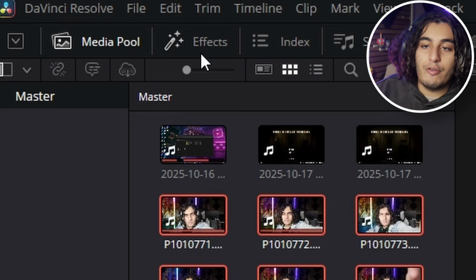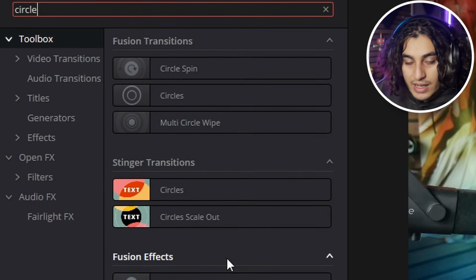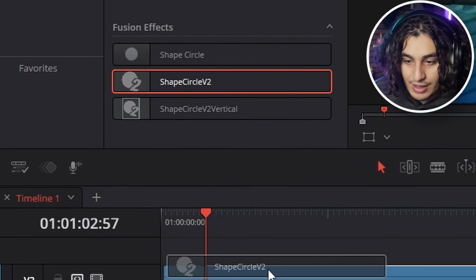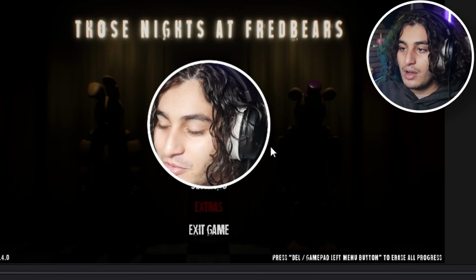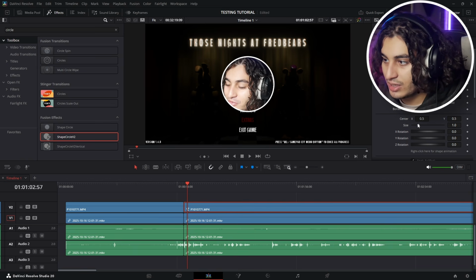We're gonna go to effects. We're gonna go to toolbox. I'm gonna search circle. Now, guys, as I said in the beginning, you need to download plugins. This is one of them. It is free. Everything is free besides my pack. And we're gonna drag on a face cam here. Okay, so we have our face cam circle here, like the CoryXKenshin one. That's literally how the CoryXKenshin one looks.